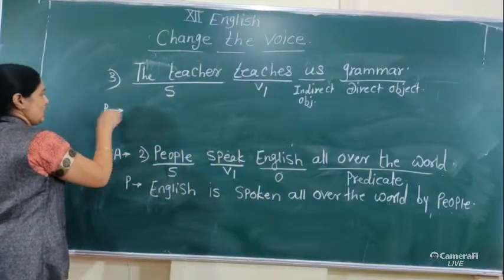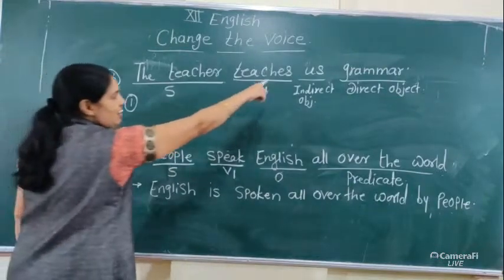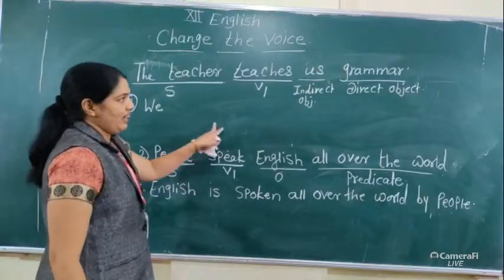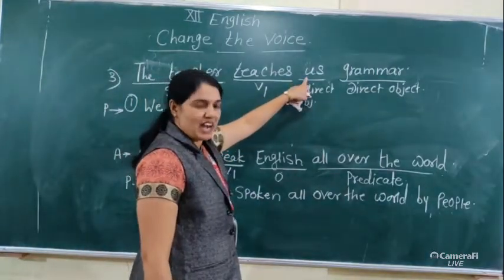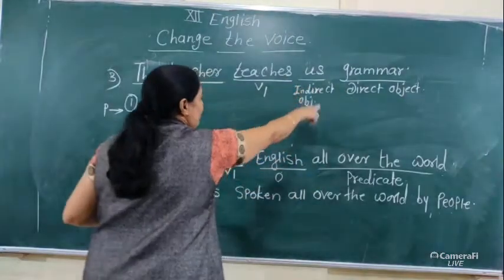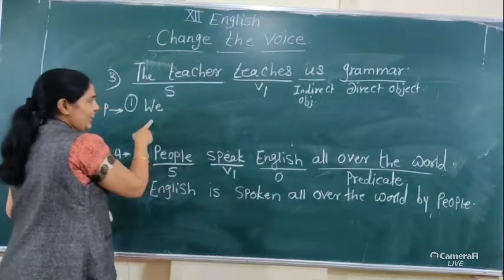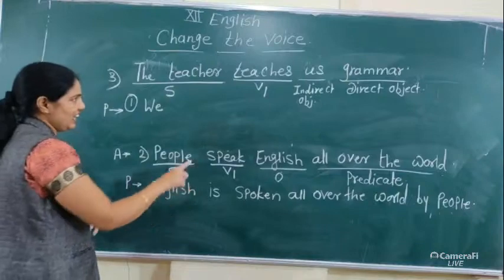Now here is our passive structure. The first answer is us into we. The indirect object is a personal pronoun. When converting it into the subject, us becomes we, them becomes they, him becomes he.